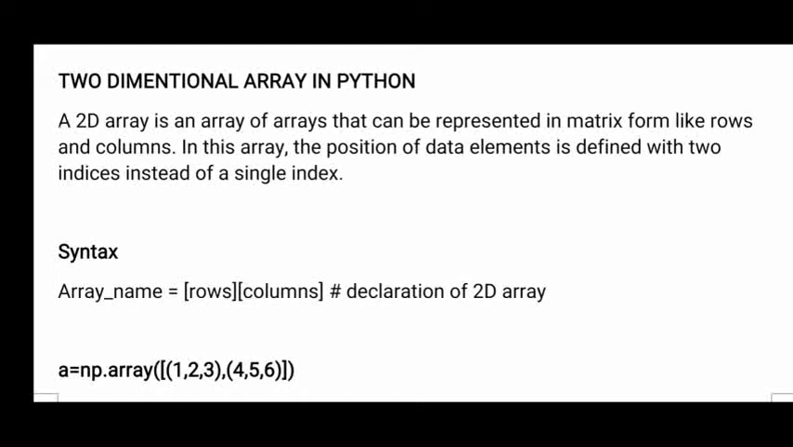What is a 2-dimension array? A 2-dimension array is nothing but a matrix, because in a matrix you have rows and columns. You see the syntax here: array name equals row in one dimension and column in one dimension. Row defines how many rows you want in that matrix, and column defines how many columns you want in the given array. If there are two dimensions, one for rows and one for columns, then such an array is called a two-dimensional array, or the matrix.